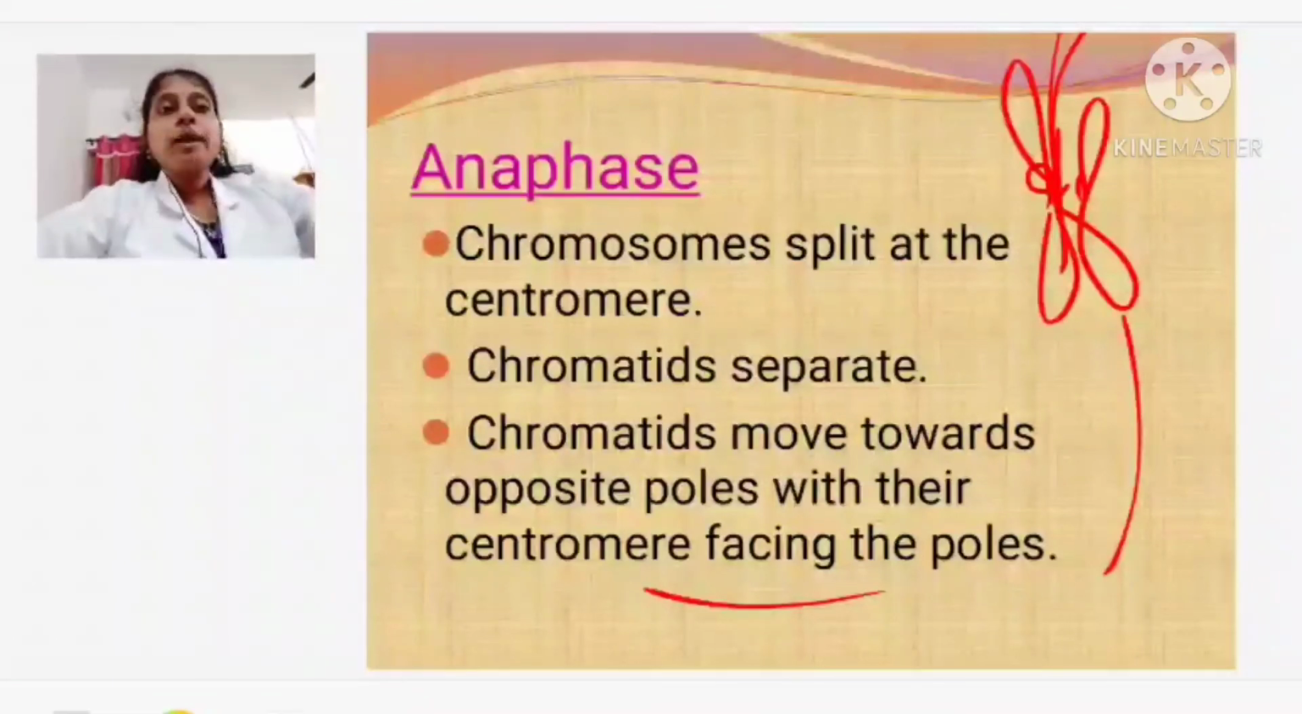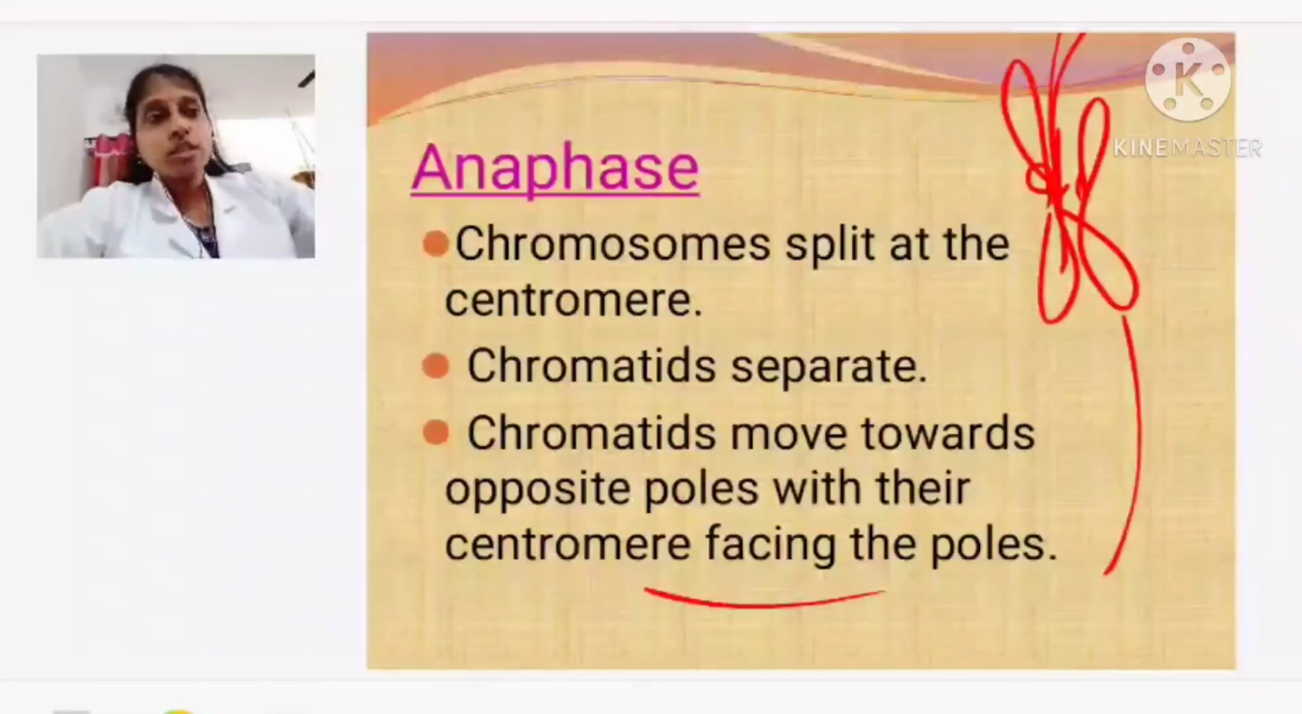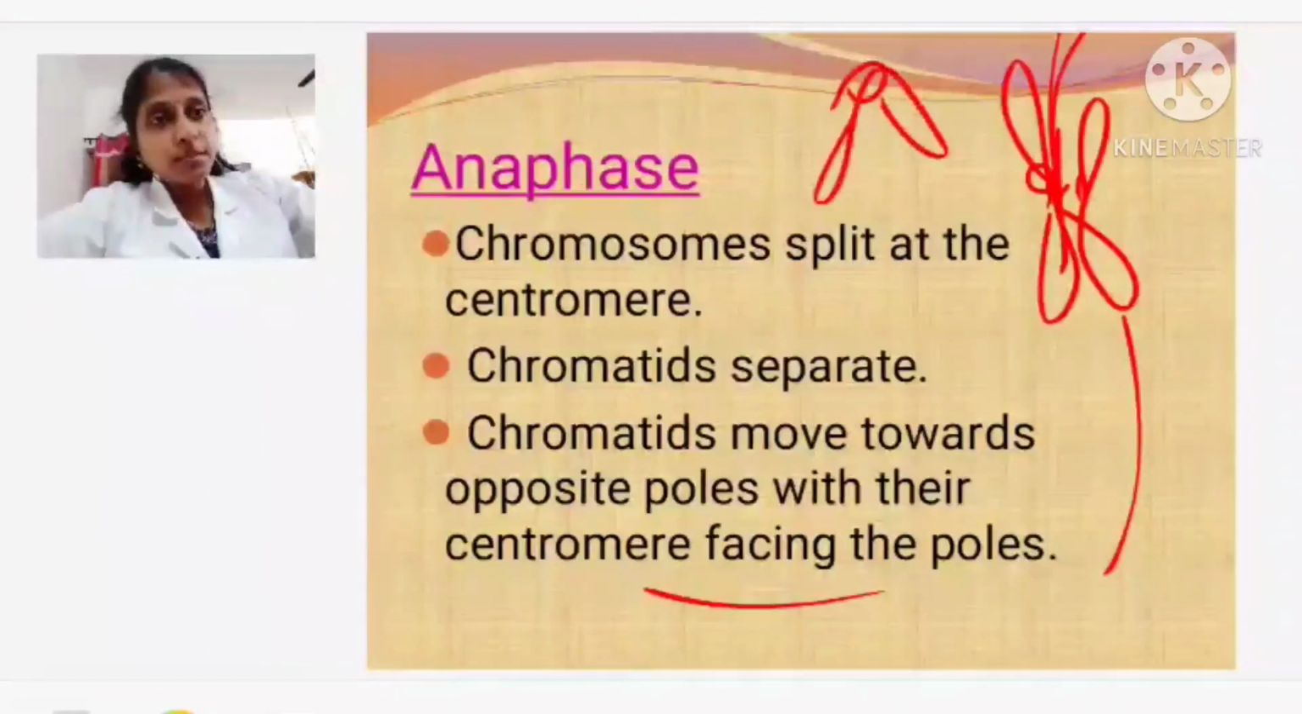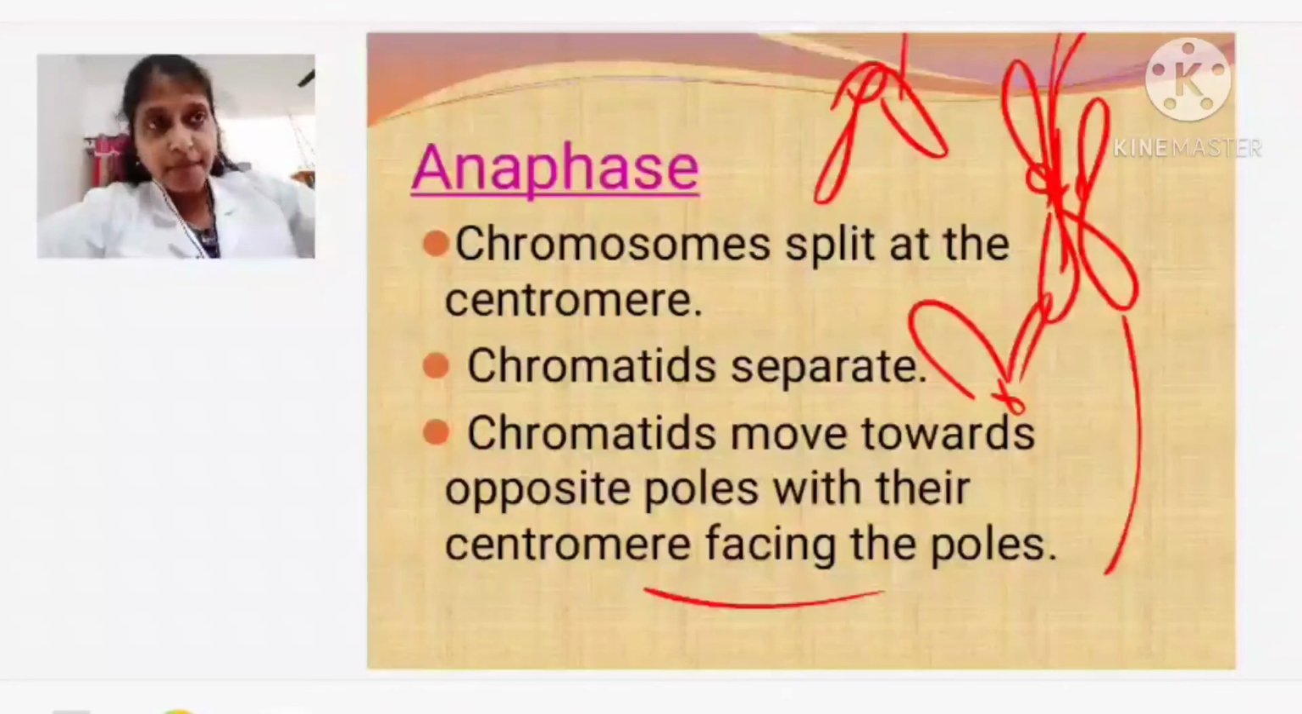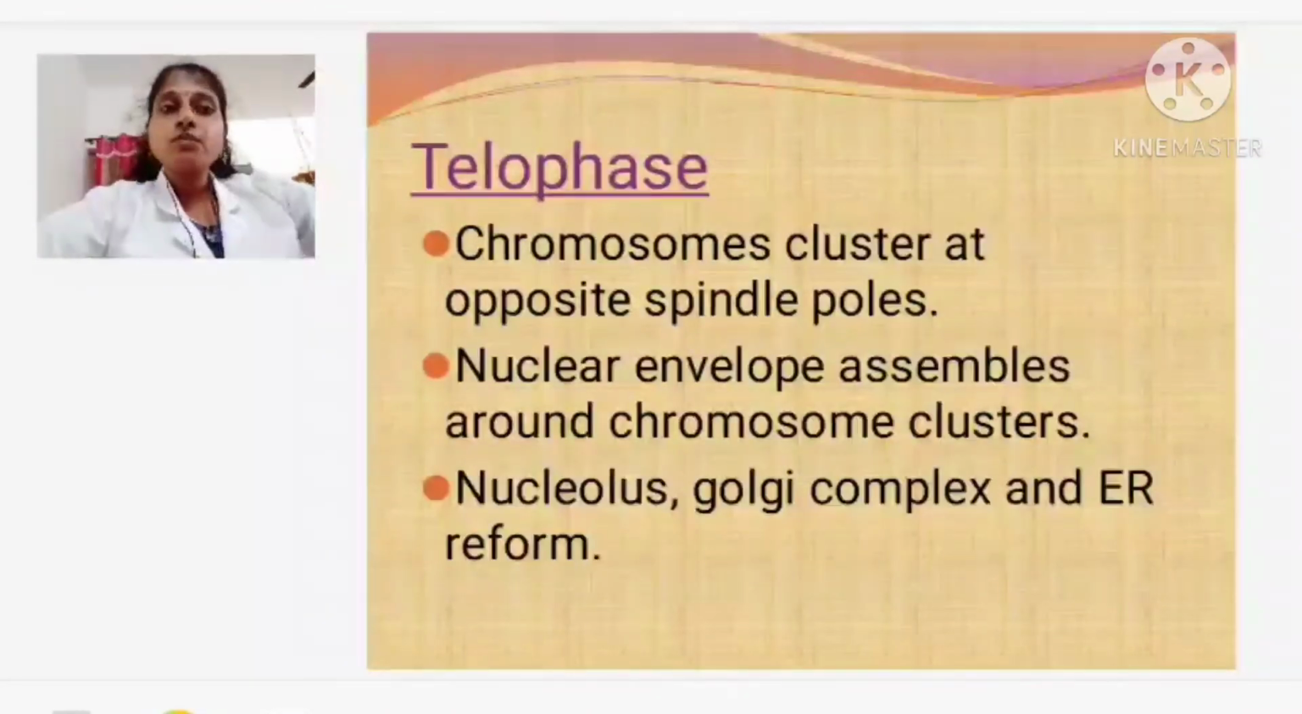So, chromatids move towards opposite poles with the centromere facing the poles. When they are moving, the centromere will be facing the poles, and like that they will be moving. One set will move up and another set will come down. Okay, that is anaphase. Telophase, what is happening?